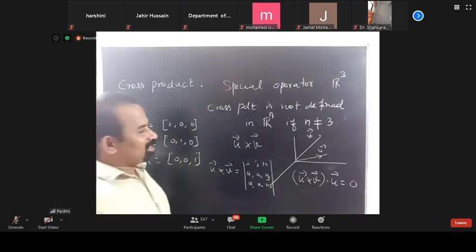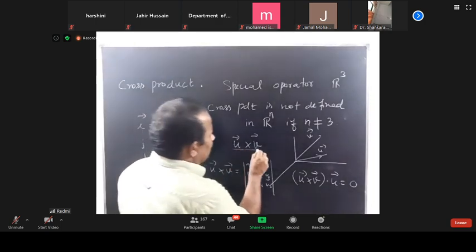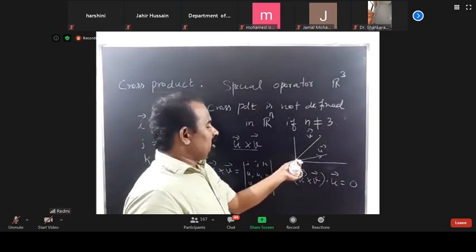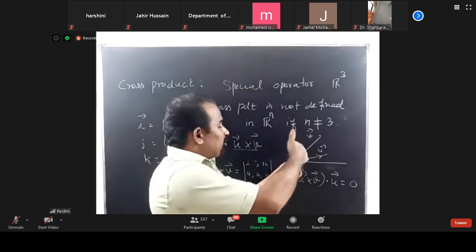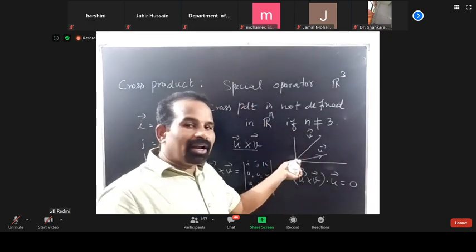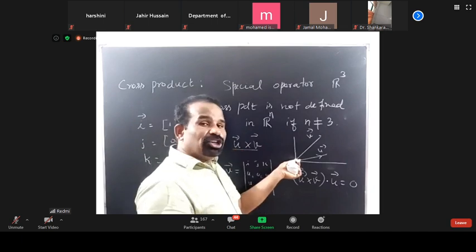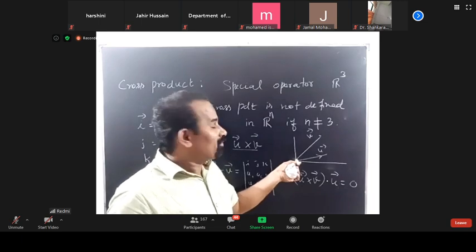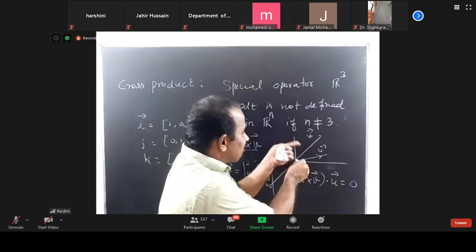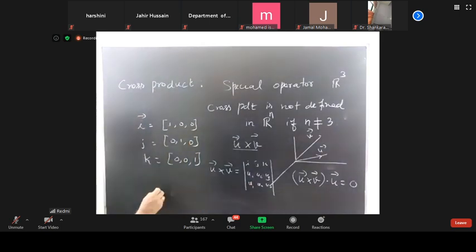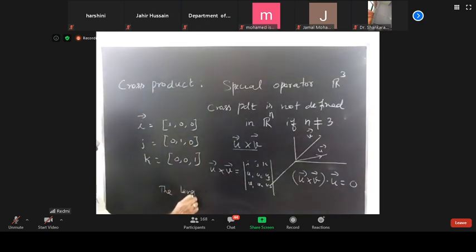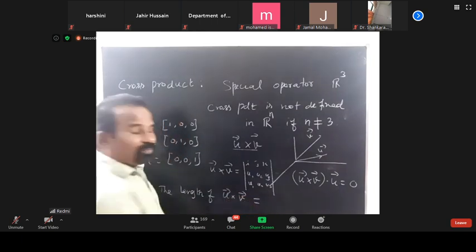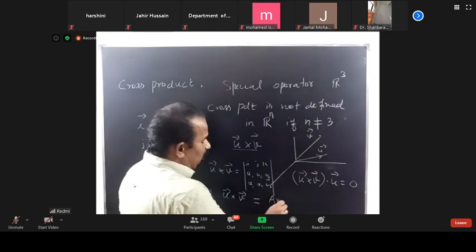So one more thing is the length of the U cross V vector. This is the U cross V vector. The direction is perpendicular to the U vector and V vector. So the magnitude is nothing but the length of the U cross V vector. The length of U cross V vector is equal to, the most important, the area of a parallelogram.